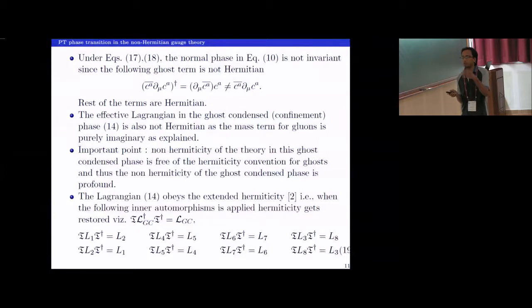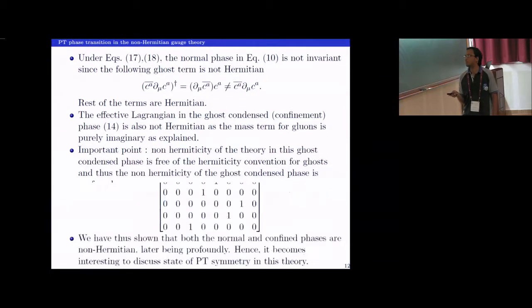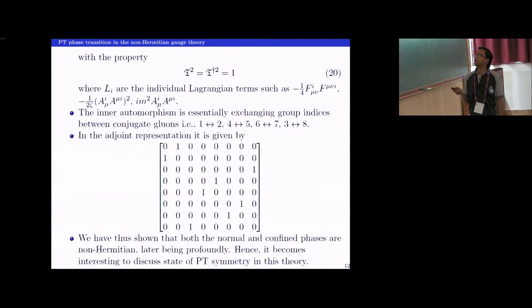Now I can restore this hermiticity using what is called an inner automorphism. Inner automorphism is basically exchanging group indices 1 to 2, 2 to 1, like that for other pairs of gluons. In the adjoint representation, it is given by this matrix. There are certain ones at certain places, and when I square this matrix, I get 1, right? So what I have shown is that the theory in both the phases is non-Hermitian.